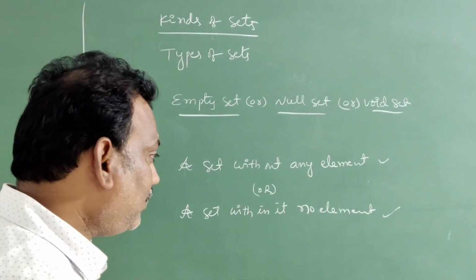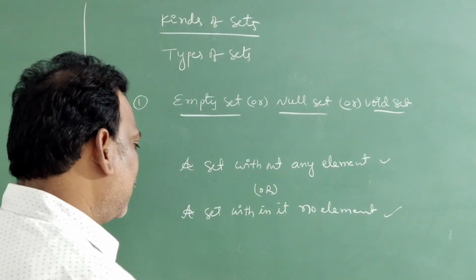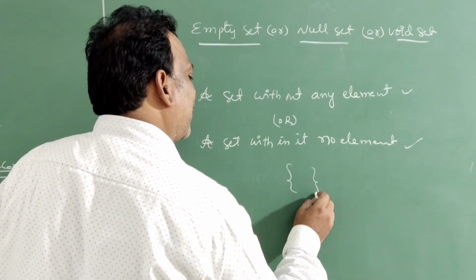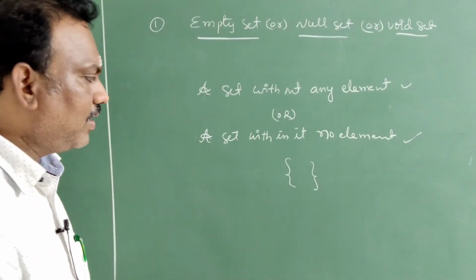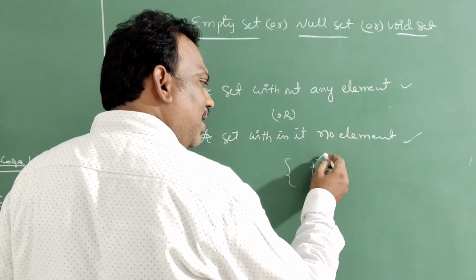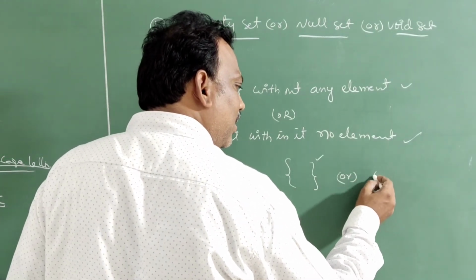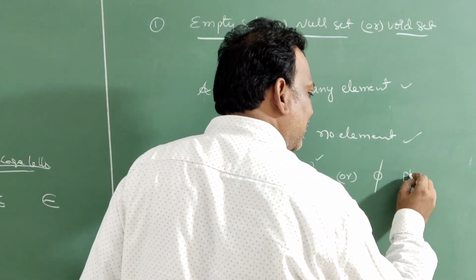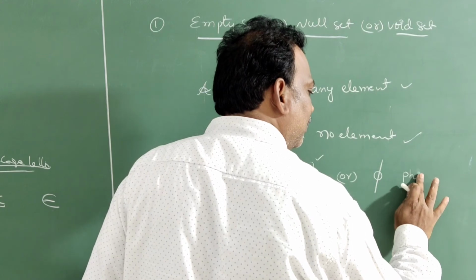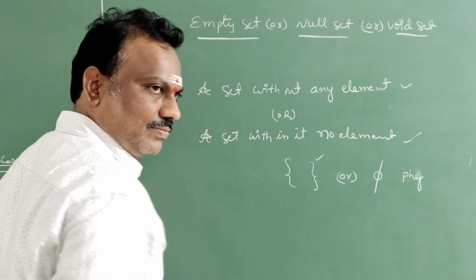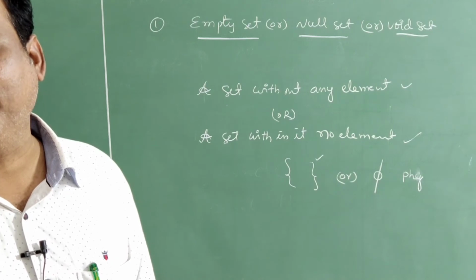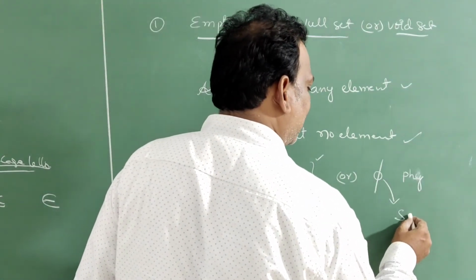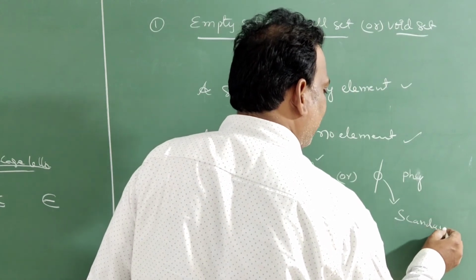Next, how to represent this set? Empty set, null set, or void set means if you write just set brackets without any element. This is usually denoted with this symbol, or one more symbol, which we will call phi. Phi. This is a Scandinavian alphabet.